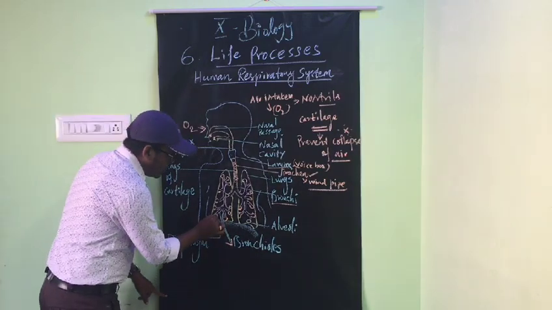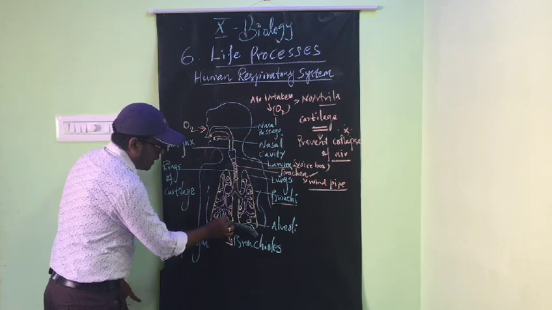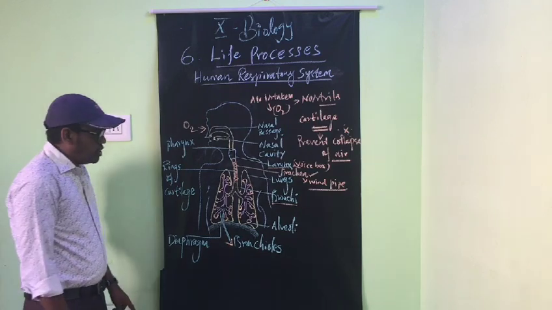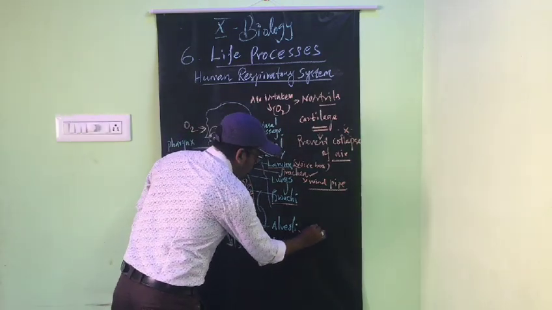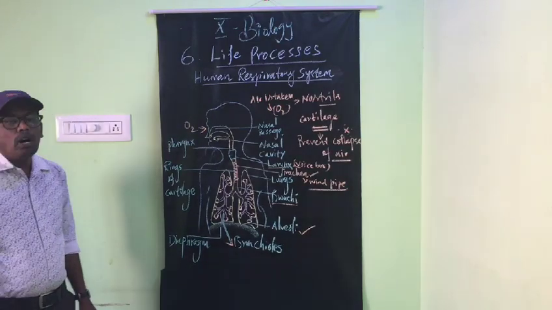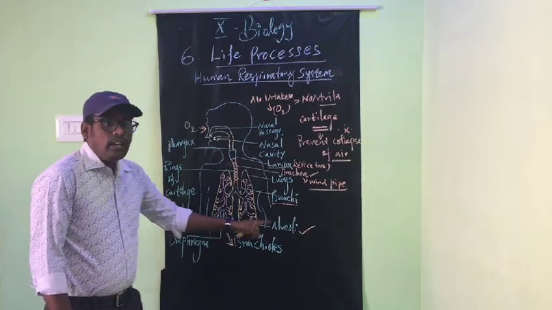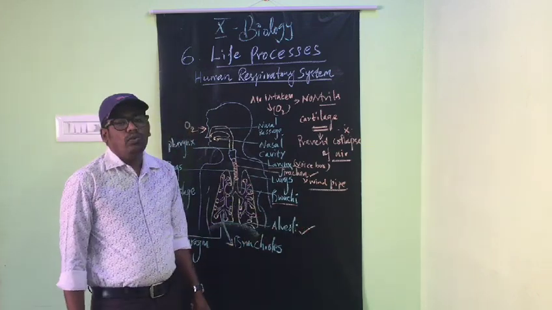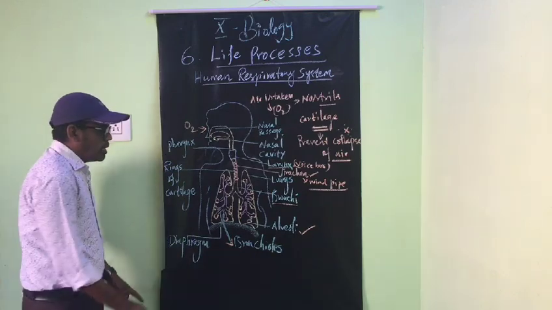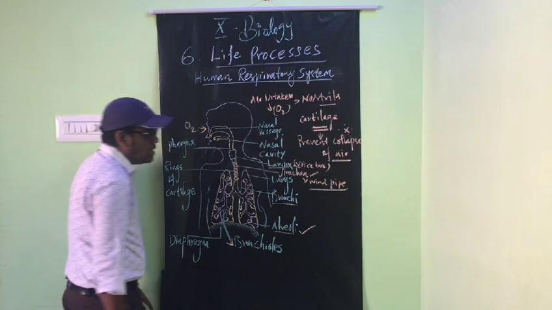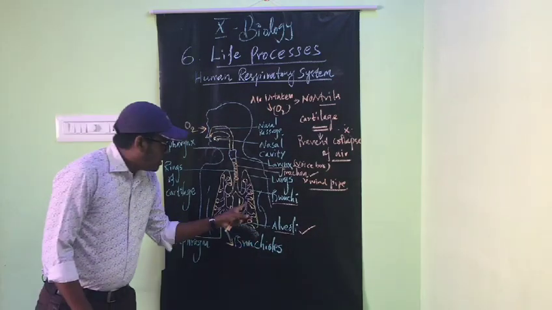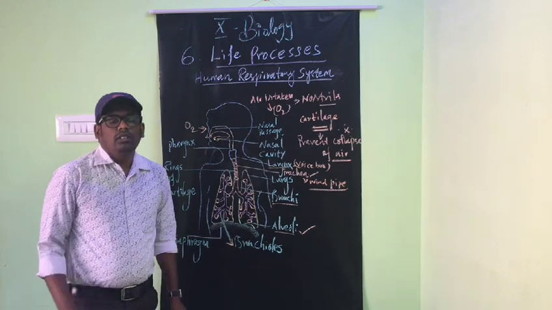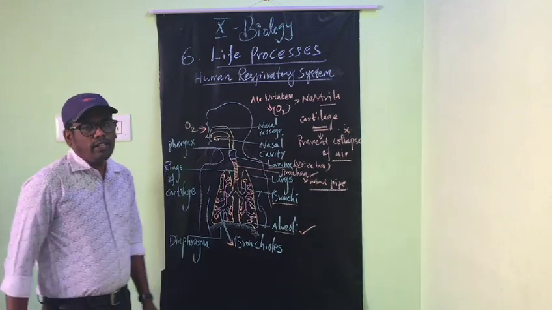This is the end of the bronchioles. These are the ends of the bronchioles. At the end of the bronchiole, there is a balloon-like structure. The balloon-like structure is called alveoli.